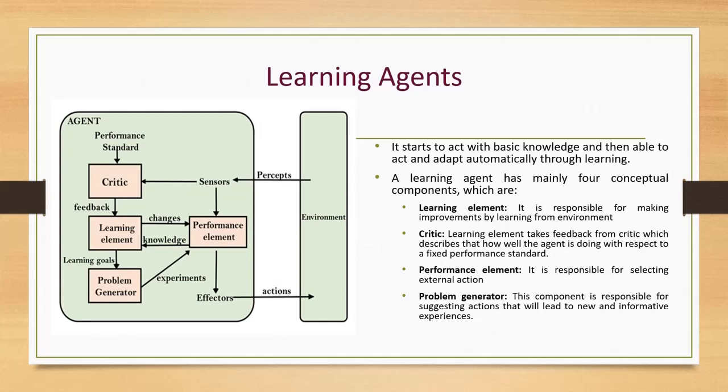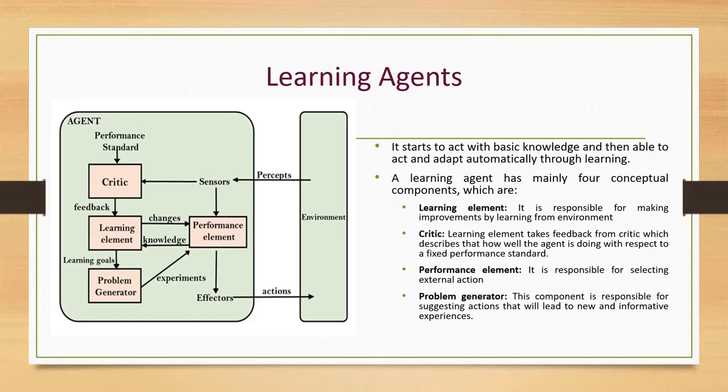The next one is learning agent. A learning agent in artificial intelligence is a type of agent which can learn from its past experiences, or it has learning capabilities. It starts to act with basic knowledge and then is able to act and adapt automatically through learning. A learning agent has mainly four components.